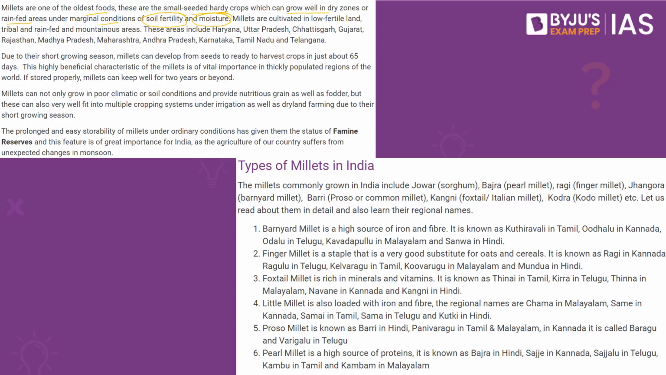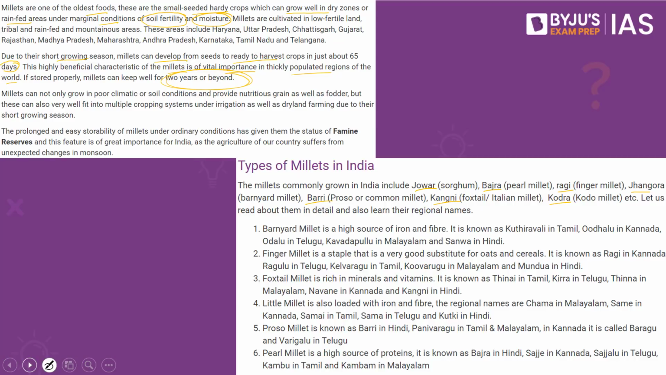Due to their short growing season, millets can develop from seeds to ready to harvest crops in just about 45 days. This beneficial characteristic of the millet is of vital importance in the thickly populated regions of the world. If stored properly, millets can keep well for 2 years or beyond. These are some of the advantages of the millets. When we speak about the type of millets, we have jowar, bajra, ragi, jangora, bari, kangni, kodra, and these are some of the examples of the millet.